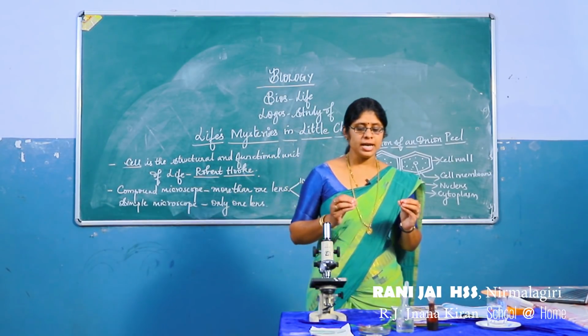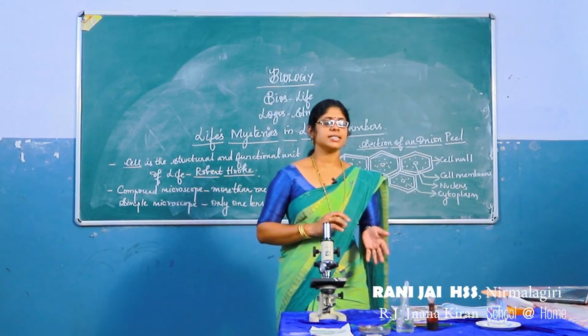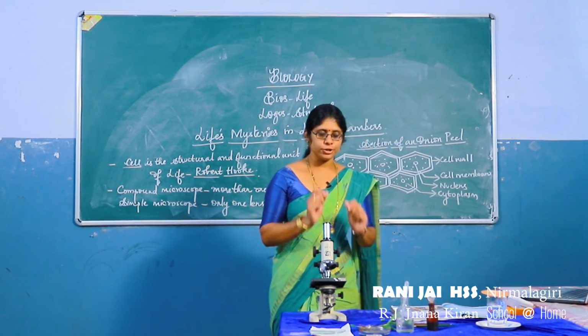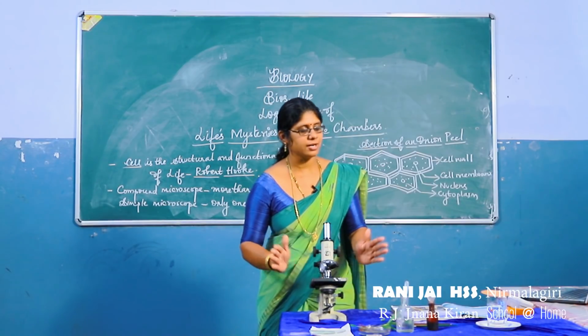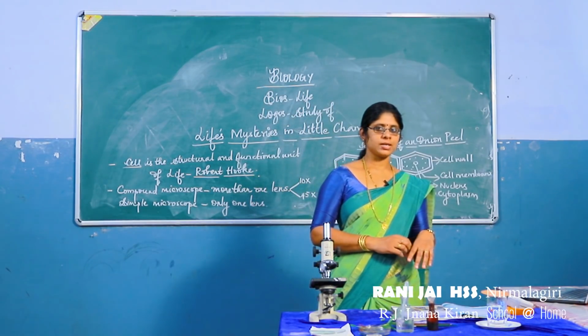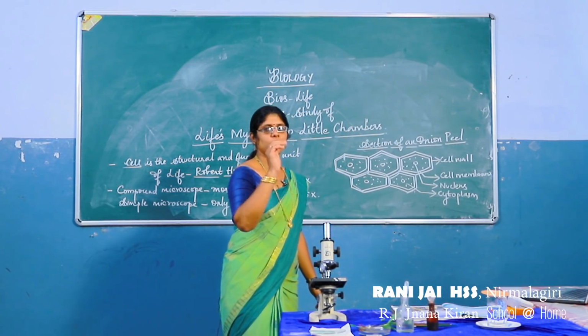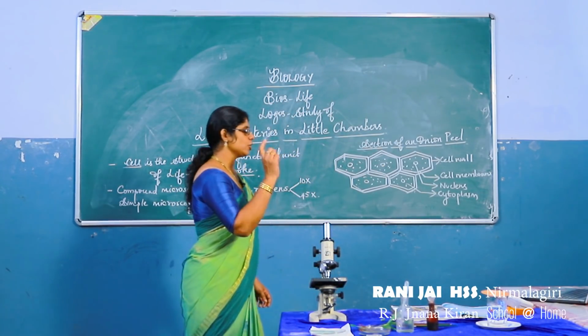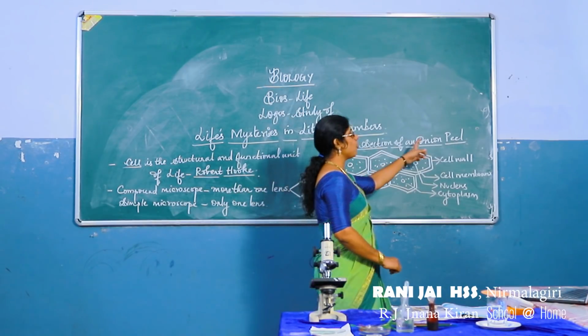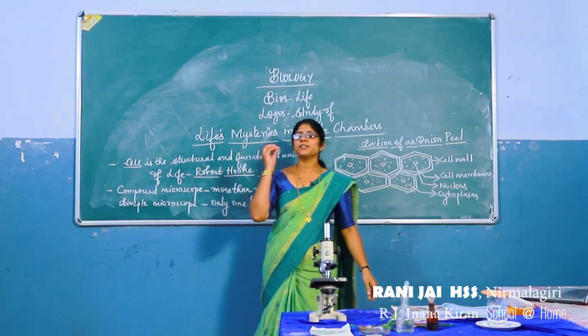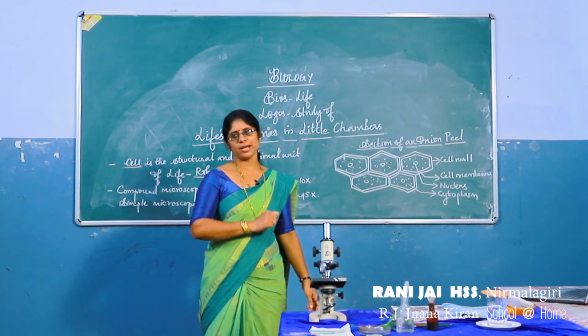Now, first of all, before observing the section of the cell, you should know the different parts of the microscope. In 5th standard, your teacher might have brought the microscope and shown you the section of an onion peel. That was the first time you found out about this microscope.